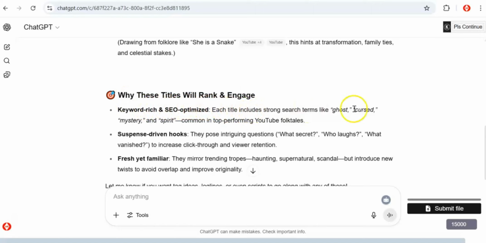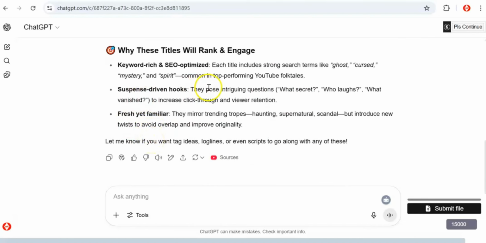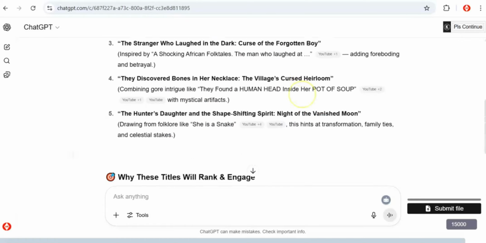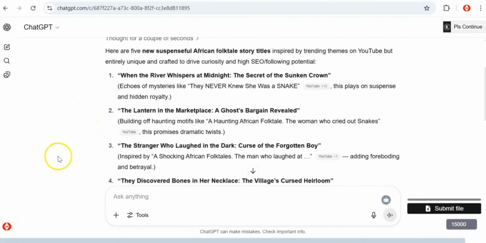One is keyword research, SEO optimized. As you can see, each title includes strong search terms, and also suspense-driven hooks. So, fresh yet familiar. This means these titles are familiar to people, but the way each title is presented is very unique. So this prompt gives you the best title for you.